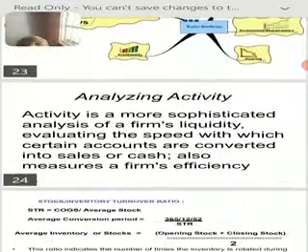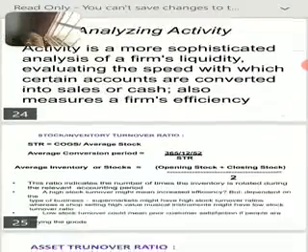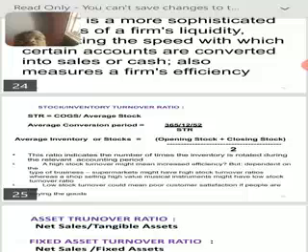Now comes the activity ratio. Under this, the most important ones are stock turnover ratio, debtor turnover ratio, and creditor turnover ratio. Now, stock turnover ratio, how to compute? It is computed by cost of goods sold divided by average stock or closing stock. If average stock is not available, we can use closing stock, or either one.